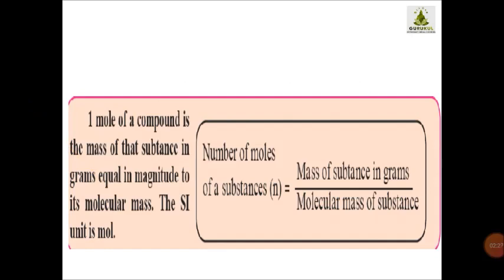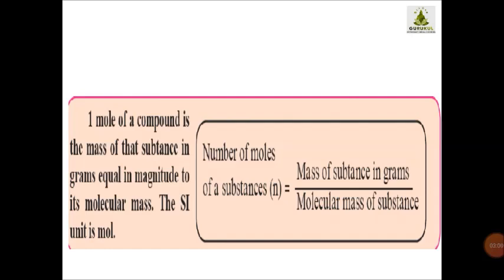See, the number of moles in a substance means what? Here it is given: 1 mole of a compound is the mass of the substance in grams equal in magnitude to the molecular mass, and the SI unit is mole. So the number of moles, you see in the bracket, is how many moles the substance has. That is the mass of the substance in grams, divided by the molecular mass of that substance. Now this is the formula.